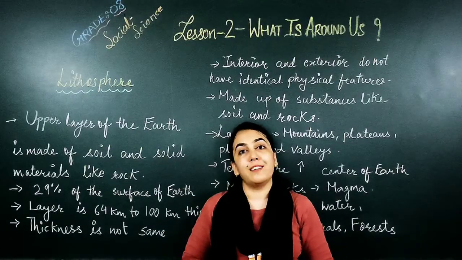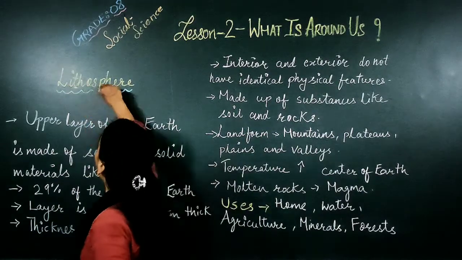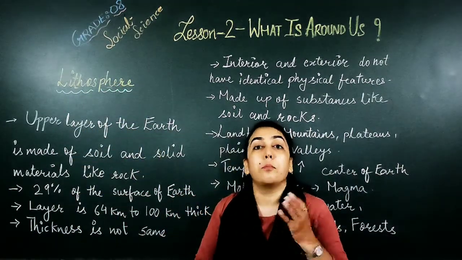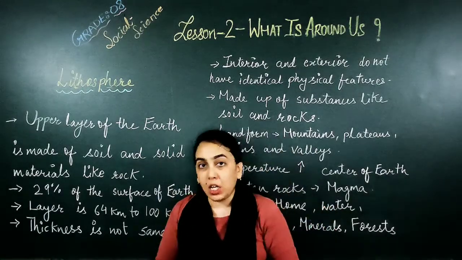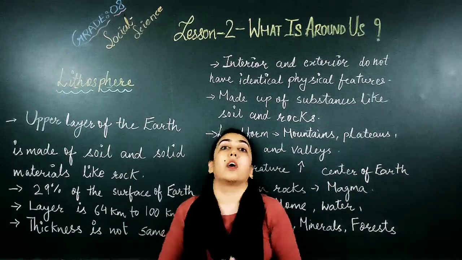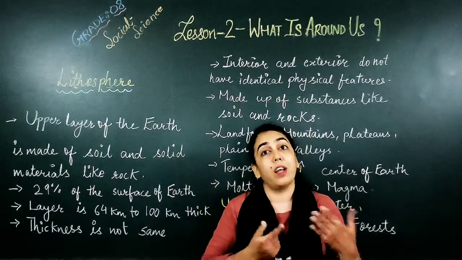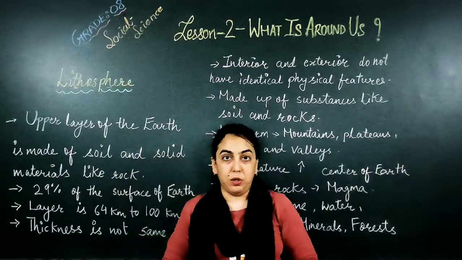So, let's see our first topic, which is lithosphere. What is lithosphere? The very easy definition is: the layer of the earth on which we live is lithosphere. That place of the earth where we are walking, where we are living, where we are standing, is known as lithosphere.